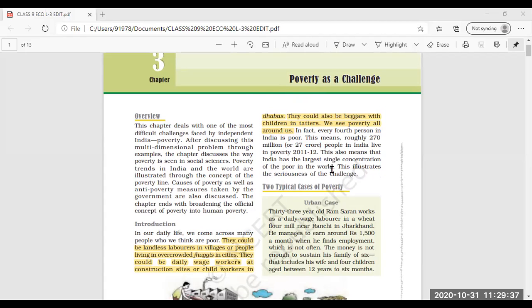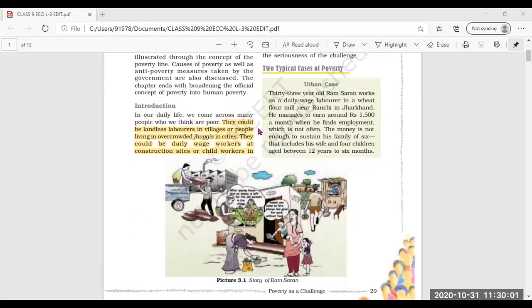Next, we have seen that we see poverty all around us. In fact, every fourth person in India is poor. That means that roughly 270 million, or 27 crore, people in India live in poverty. That is in 2011-12. So this is the situation where the minimum basic needs are not available to the people.